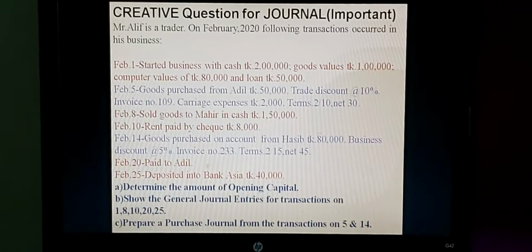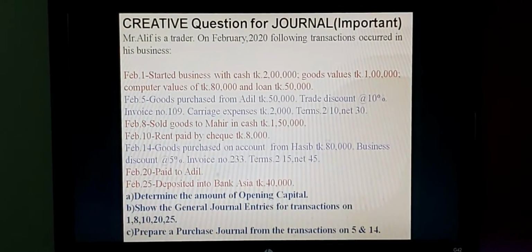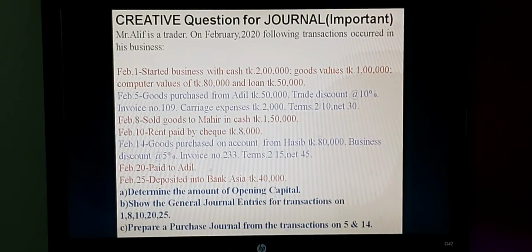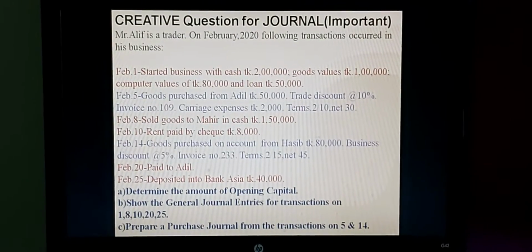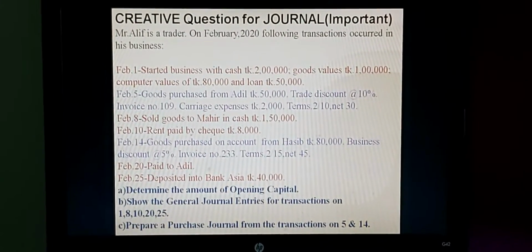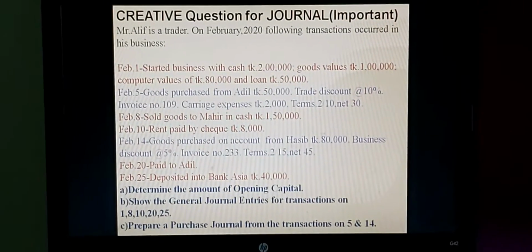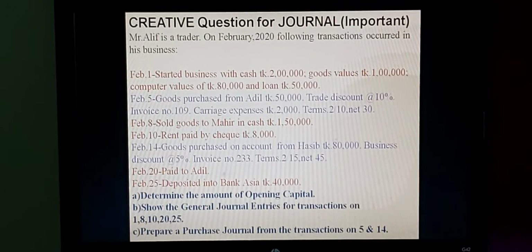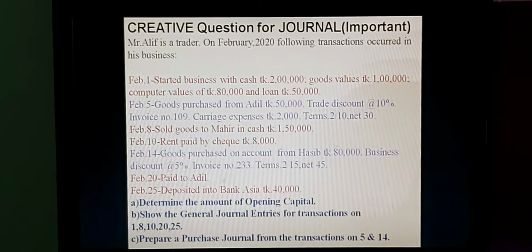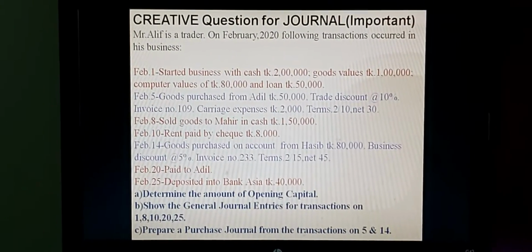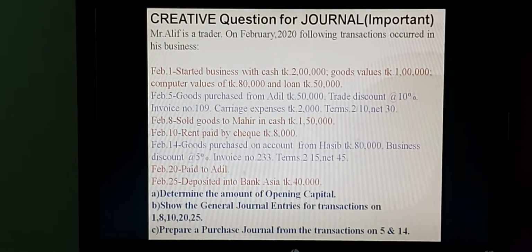Requirement A, determine the amount of opening capital. You have already solved this type of requirement several times. I hope you will solve it very easily. Requirement B, show the general journal entries for transactions on February 1, 8, 10, 20 and 25. Requirement C, prepare a purchase journal from the transactions on 5 and 14.